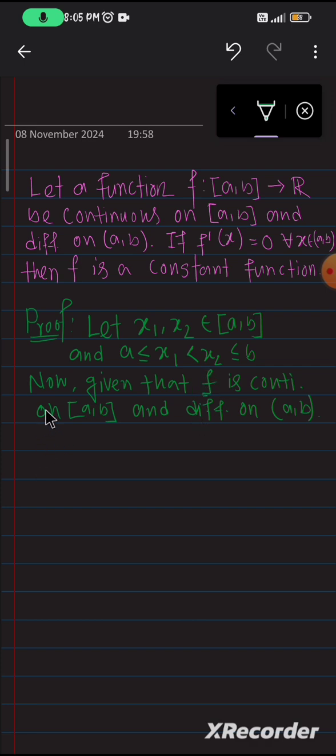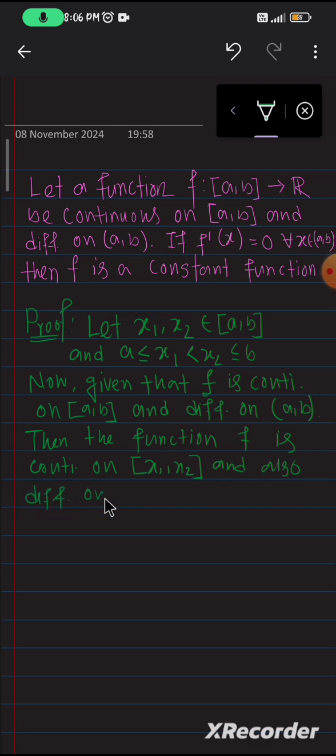So let me write this. Then the function f is continuous on the closed interval [x1, x2], because x1, x2 are points in this domain, and also differentiable on the open interval (x1, x2).